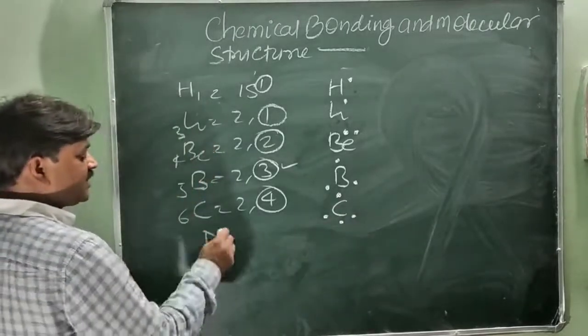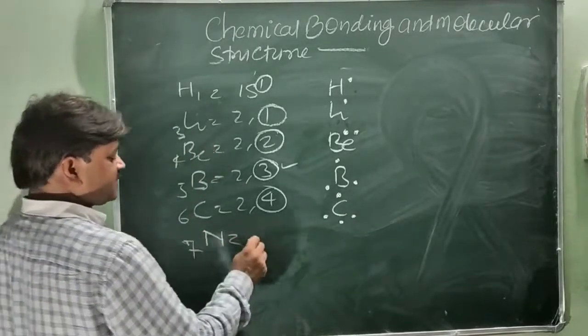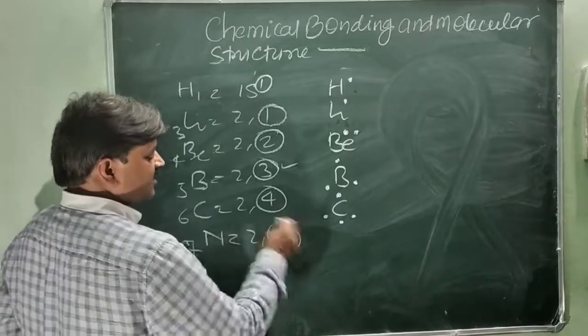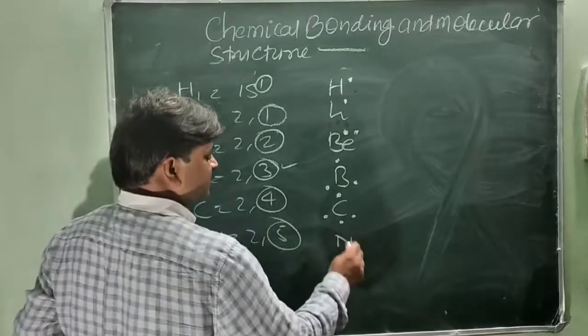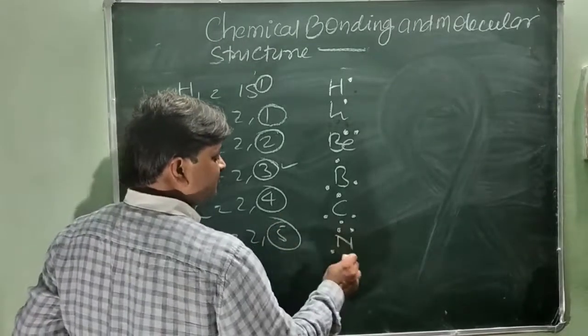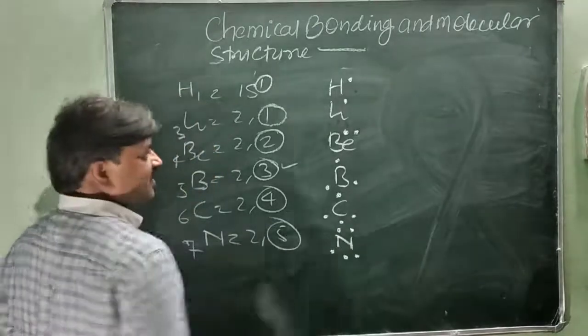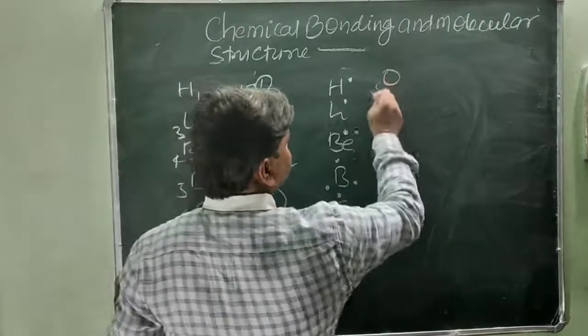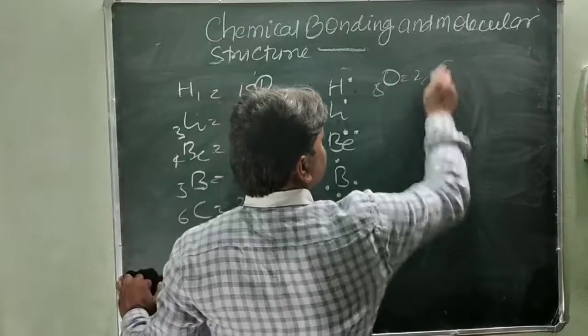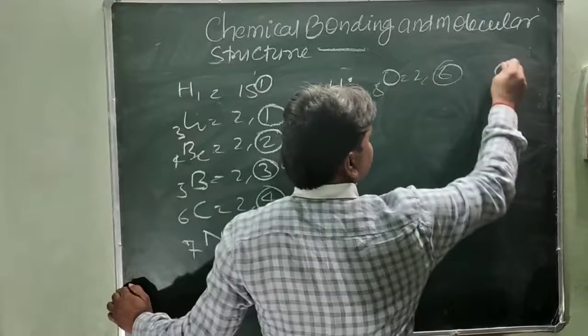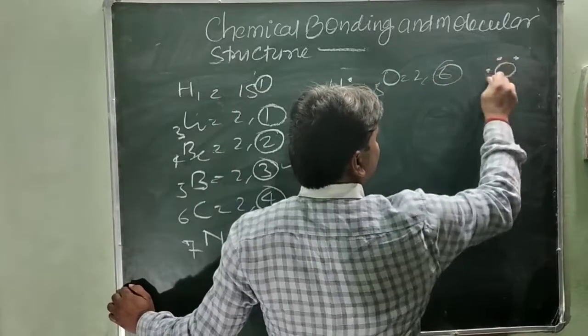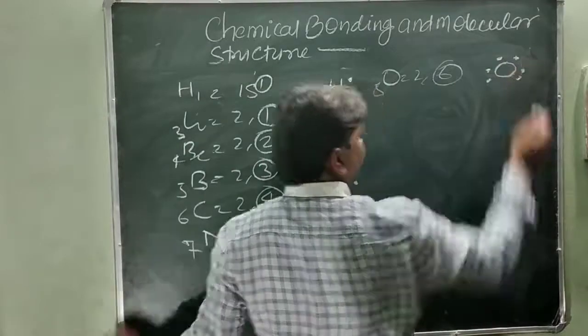Similarly nitrogen, atomic number 7, 2 and 5. So there are 5 electrons in the outermost shell: 1, 2, 3, 4 and 5. Similarly oxygen, 8, with 2 and 6 electrons in its outermost shell. It is shown as 2, 4 and 6 electrons in this manner.